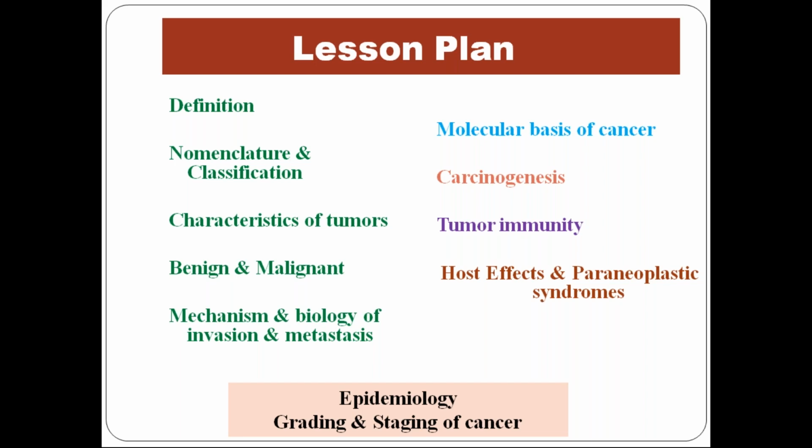All that are in green font are your first competency, which I'll be taking in 2 classes, today and tomorrow. The rest of the 4 competencies I'll deal with in the next classes. Today I'll be telling about definition, nomenclature and classification of neoplasia.